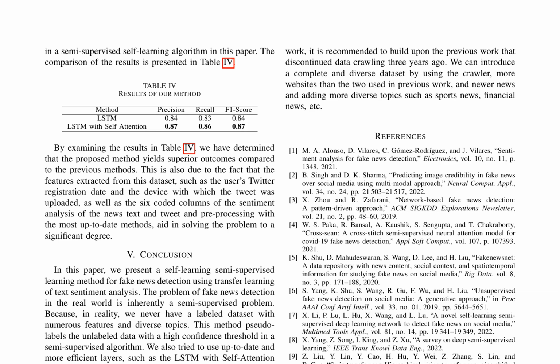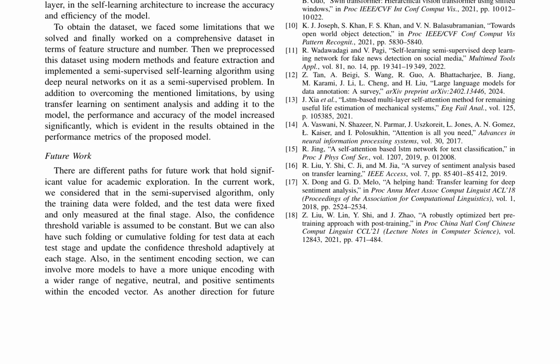The paper highlights the challenges faced in collecting and preprocessing the dataset, including Twitter's suspension of user accounts, deletion of tweets, and limitation of access to user information. To overcome these limitations, the authors implemented a crawler to extract the dataset and applied modern preprocessing methods. The paper concludes by discussing the significance of the proposed method in solving the fake news detection problem, which is inherently semi-supervised in nature. The authors suggest future work directions, including adapting the confidence threshold variable, involving more models in sentiment encoding, and building upon previous work to create a more diverse and comprehensive dataset.